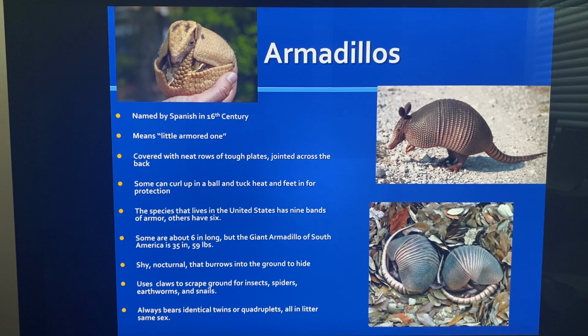They come out at night and burrow into the ground to hide, so it's kind of hard to find them in the day. They use their claws to scrape the ground for insects. They eat insects, spiders, earthworms, and snails. And they always bear identical twins or quadruplets, all in one litter, that have the same sex. So they have twins or quadruplets.